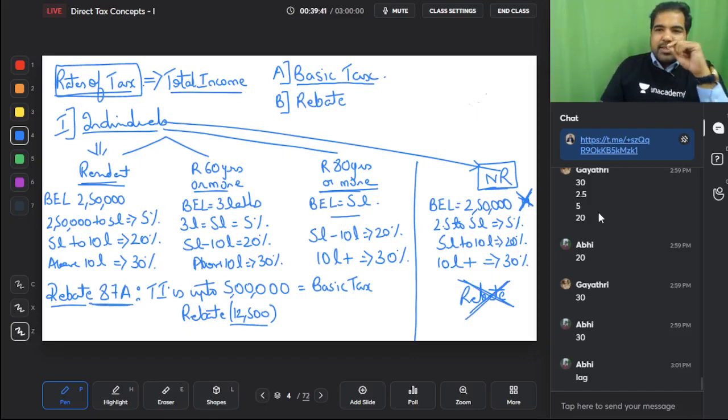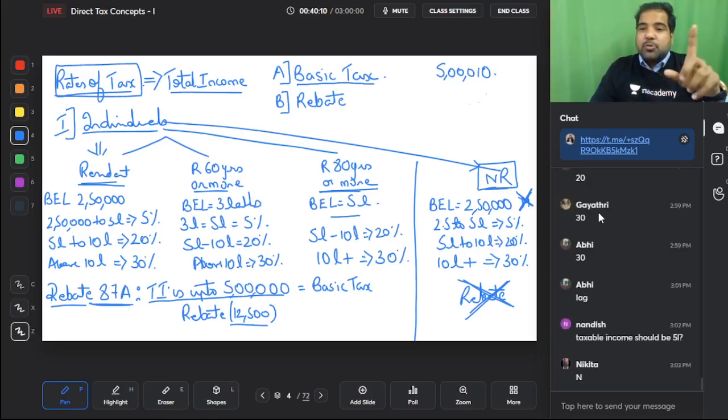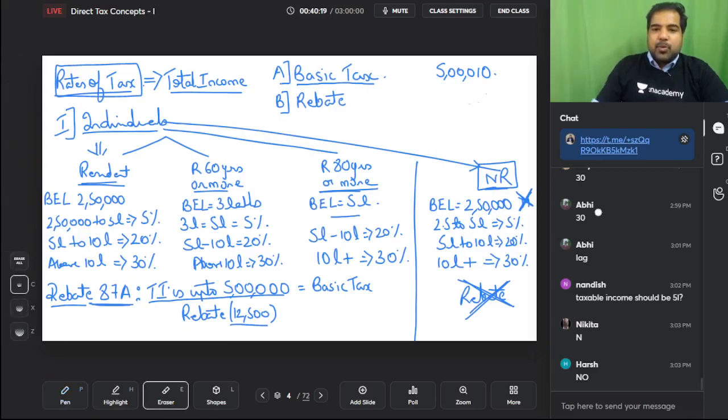Guys, rebate is given in a very secretive manner in the exam. They will not tell you it's a rebate. They will just give you a question where the total income will be up to 5 lakh. If the total income is up to 5 lakh, for example 4 lakh, 4 lakh 20, 3 lakh, 3 lakh 20, even including exact 5 lakh also, we will get a rebate. But if your income is 5 lakh and 10, will you get a rebate? Sorry, you will not get a rebate. In this case, you will change your CA. Because for just 10 rupees more, he's made you pay taxes. Otherwise, you would have saved 12,500 rupees. Perfect. So this is rebate.